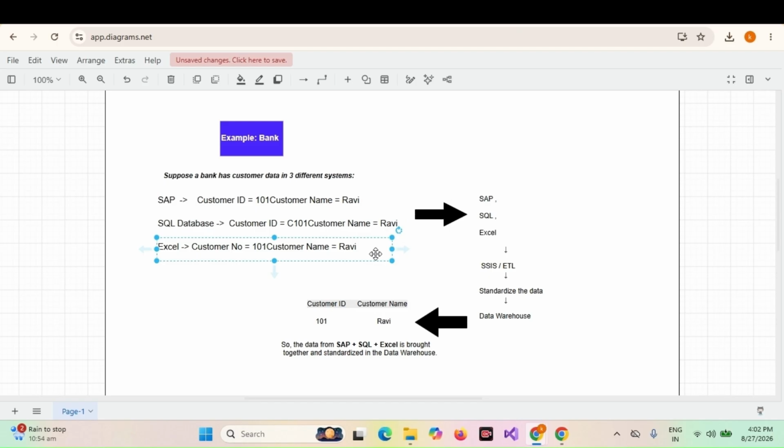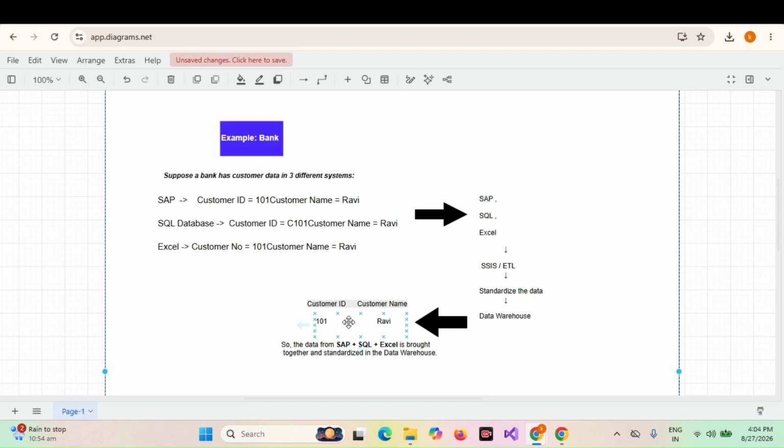After integration, we store it as the common data. That common data is this one. So the data from SAP, SQL, and Excel is brought together and standardized, like common data in the data warehouse. Again, I'm telling you, the data from SAP, SQL, and Excel is brought together and standardized in the data warehouse.